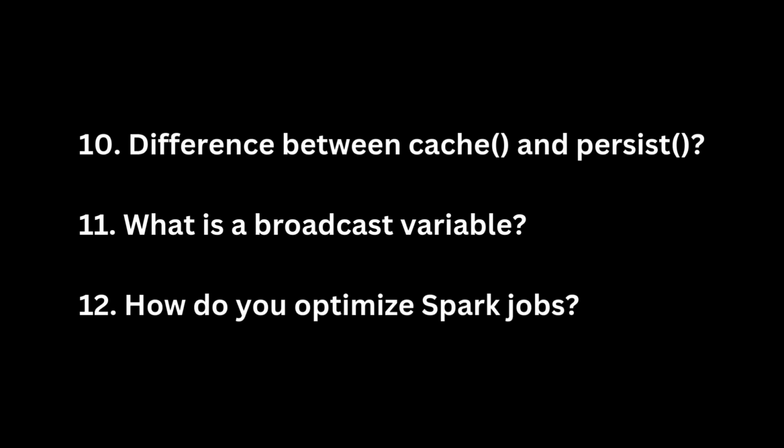A broadcast variable in Spark is an efficient mechanism for sharing large, read-only variables across all worker nodes in a cluster, eliminating the need for redundant data transfers during operations. When a variable is broadcasted, Spark sends it to each executor just once, where it is cached and reused in subsequent tasks, rather than being shipped with each individual task. This significantly reduces network overhead and memory usage, particularly in operations like joins where one dataset is small enough to fit in memory, such as when combining a large fact table with a small dimension table.